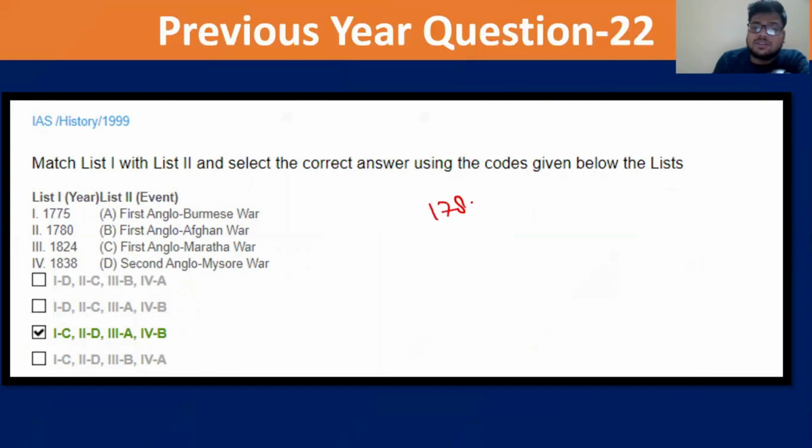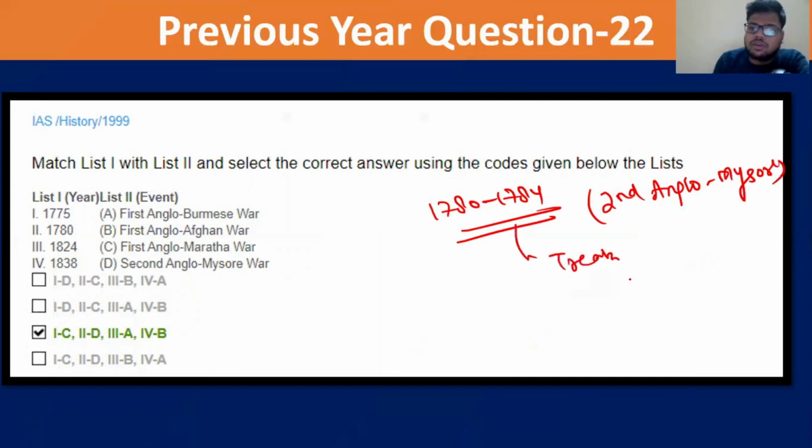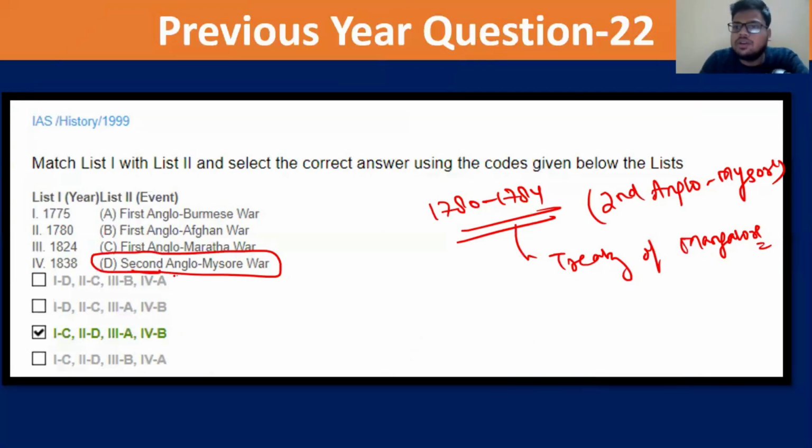And just 1780 to 1784 happened your second Anglo-Mysore War, which ended with the Treaty of Mangalore. Okay, so this is where your second Anglo-Mysore War happened. So you have to keep track of dates, because there are a lot of dates and we have discussed a lot of dates, and you have to remember these dates parallelly.